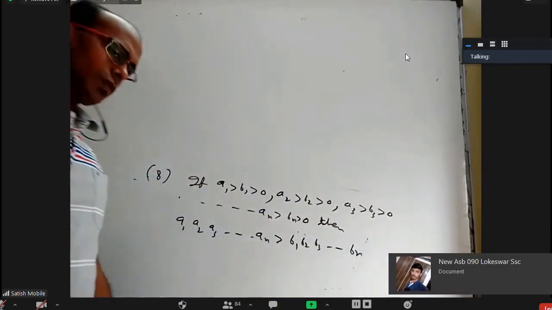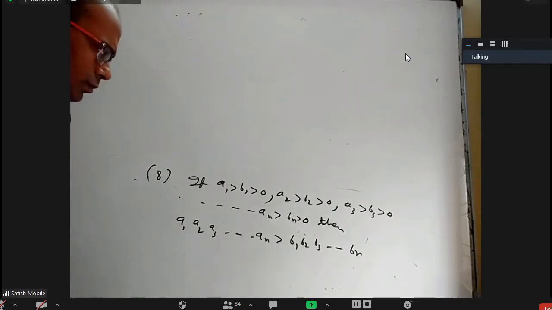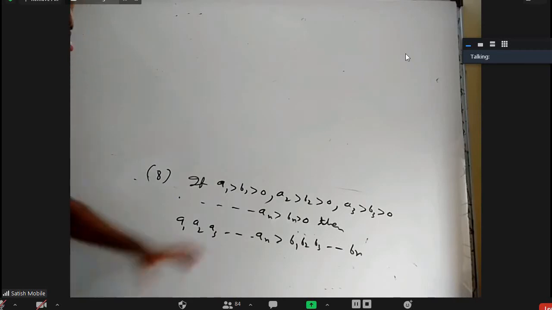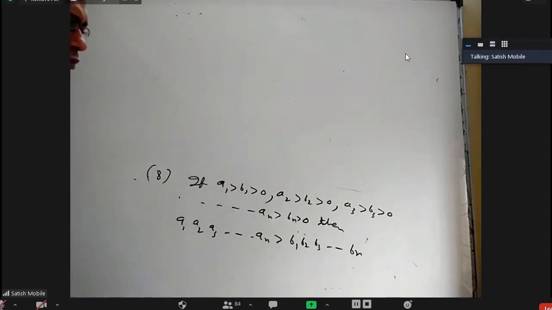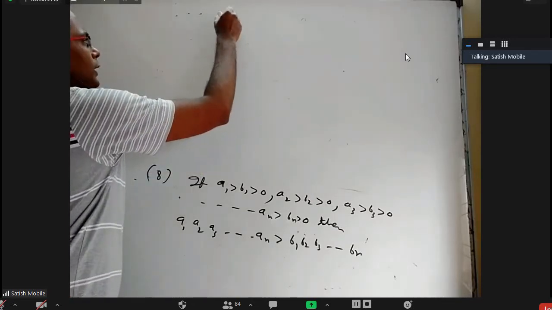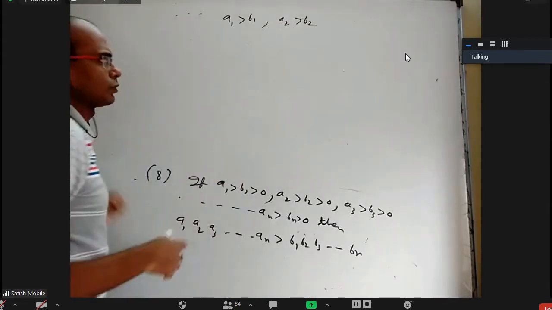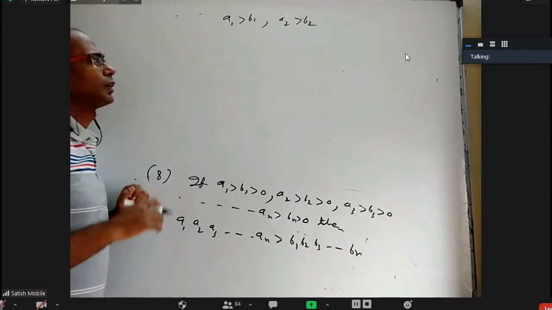Okay, so how to prove this? I think instead of proving for n things, if I prove for two things, in general, we can repeatedly prove the others. So I'll only take A1 greater than B1 and A2 greater than B2, and go further proving this part.